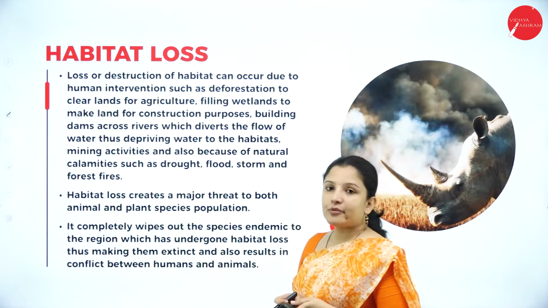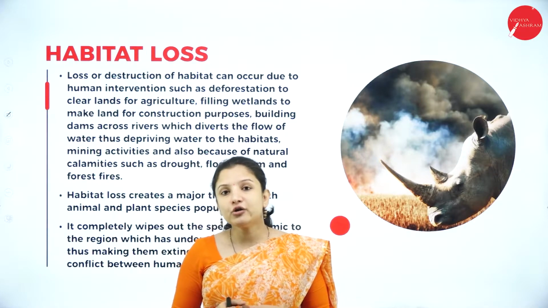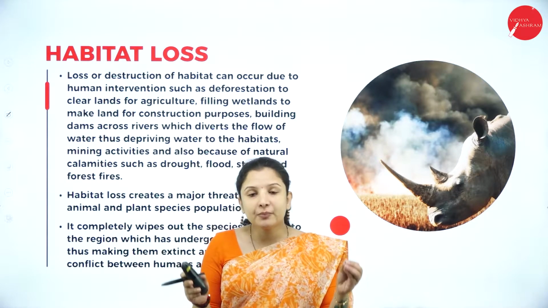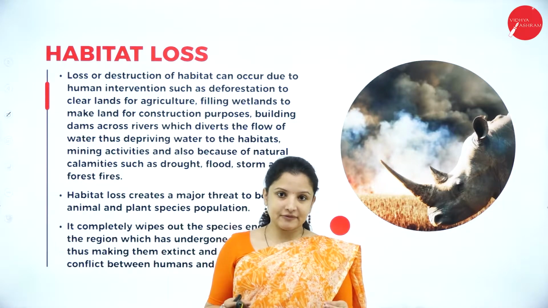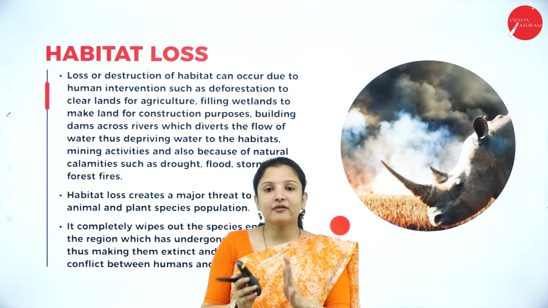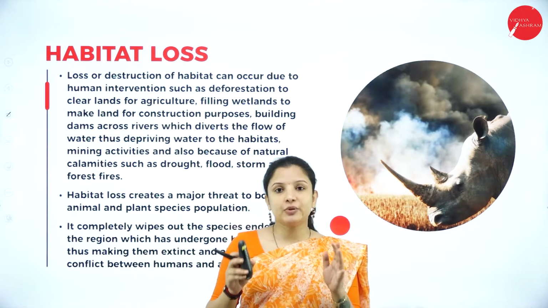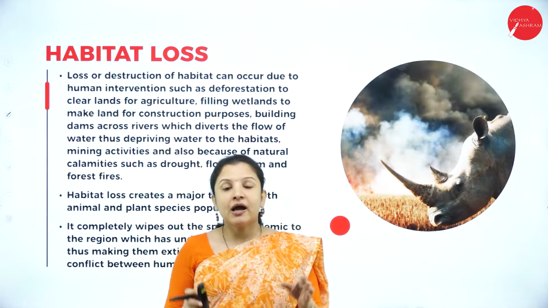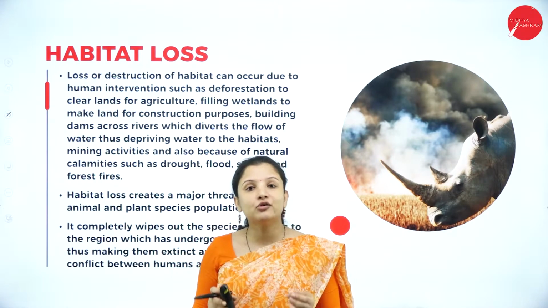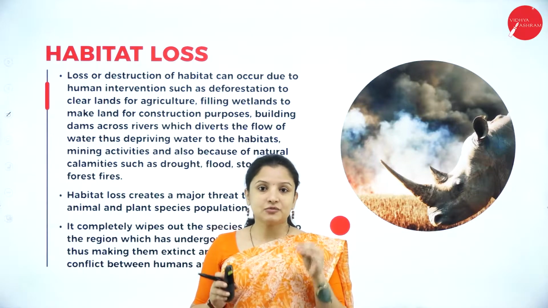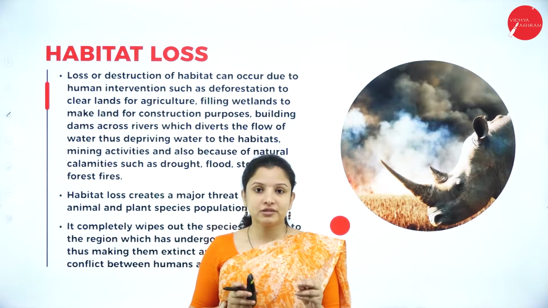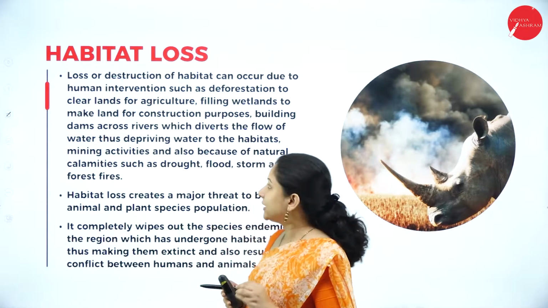So first, talking about habitat loss. What do you mean by habitat? Habitat is a region wherein a particular organism lives. So aquatic habitat, terrestrial habitat. Wherever an organism lives, that becomes its particular habitat. And if that particular habitat is lost, it will be a threat to that particular organism. Therefore, habitat loss is one of the major causes for the loss of biodiversity.